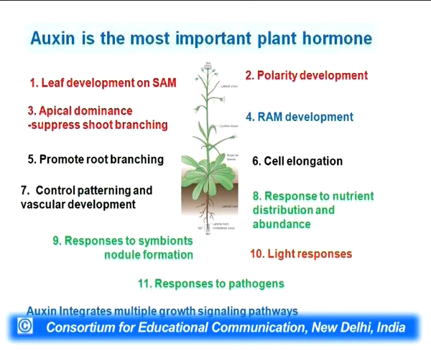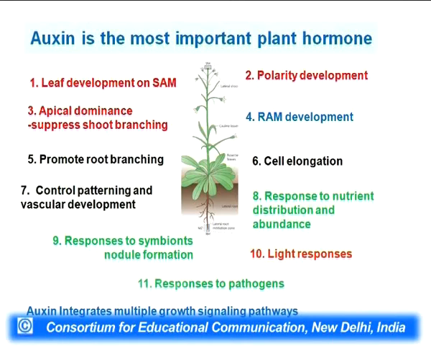If you look into the slides, I have summarized the different areas where auxin influences the plant. Here I have written down 11 and it can be much more, like leaf development on SAM. SAM is shoot apical meristem. Each and every leaf comes out from a group of cells called the shoot apical meristem.